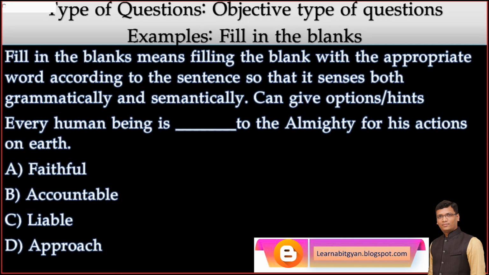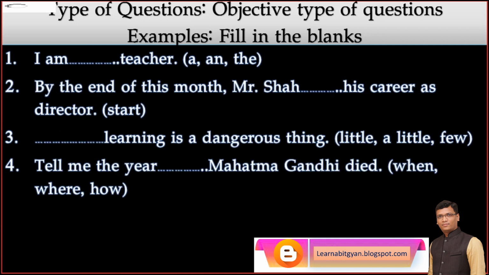Now, this type of question is also a type of MCQ. When multiple choices are given, it is also called MCQ. But if there is a blank, it also falls under the fill in the blanks type. Now we have many such exercises. I am blank teacher. Excellent. By the end of this month, Mr. Shah, his career as director, will start. Excellent.